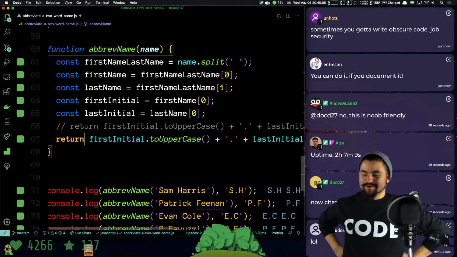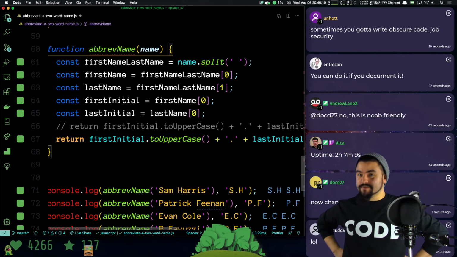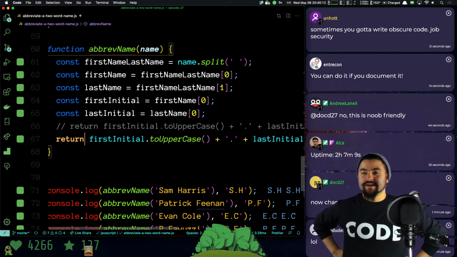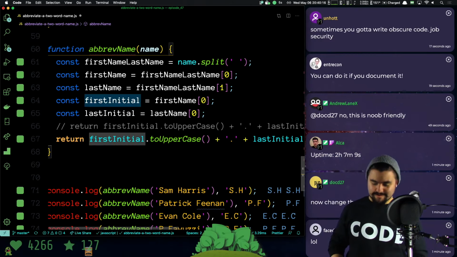Sometimes you got to write obscure code, job security. That's the thing. Like if you're not working on a team and you want to make sure that they don't fire you, you write it in an obscure way so nobody else understands it and they have to keep you on. But don't do that. That's no fun for anyone.